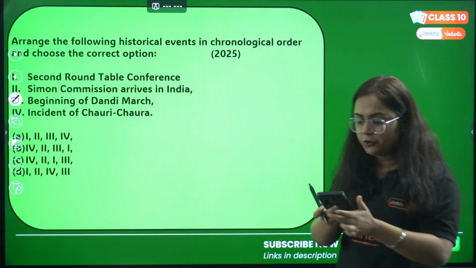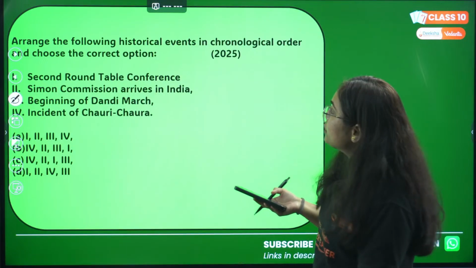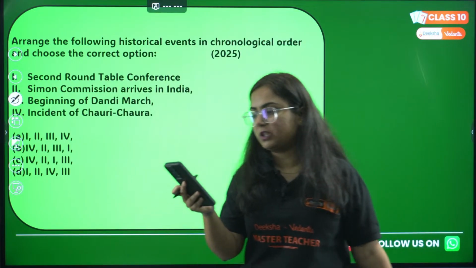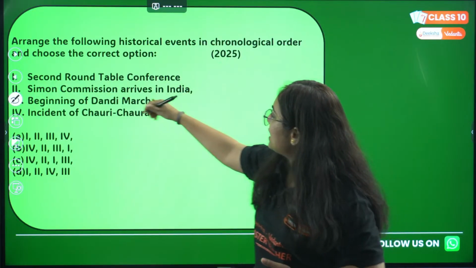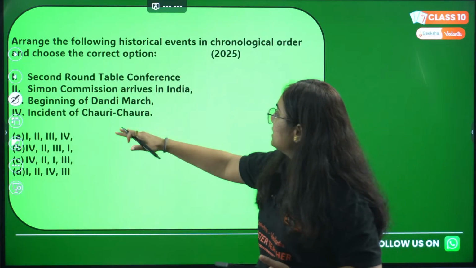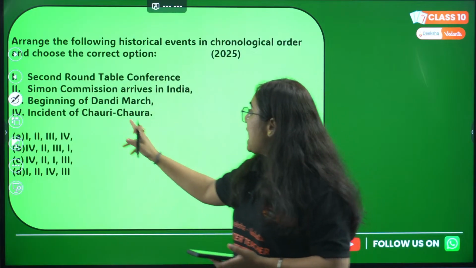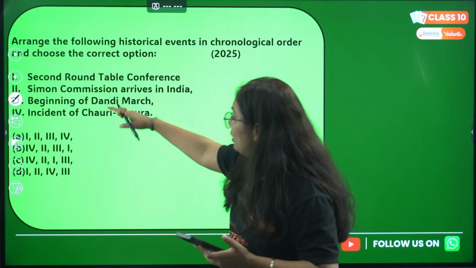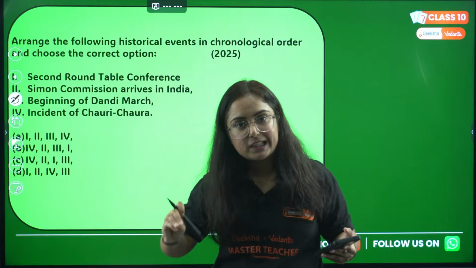Let's move to the next question, thank you Deepti. Arrange the following historical events in chronological order and choose the correct option. The events are: first, second round table conference; second, Simon Commission arrives in India; then beginning of Dandi March, and incident of Chauri Chaura. Tricky and an interesting one. You have the sequential order here in the options. Think about it, arrange them and then answer me.